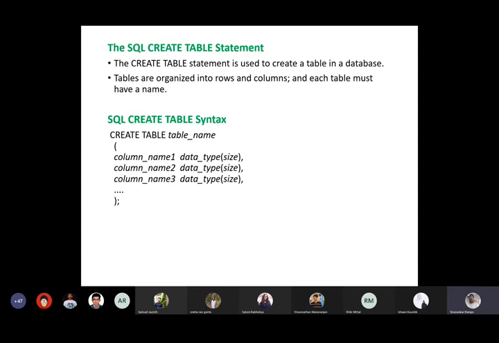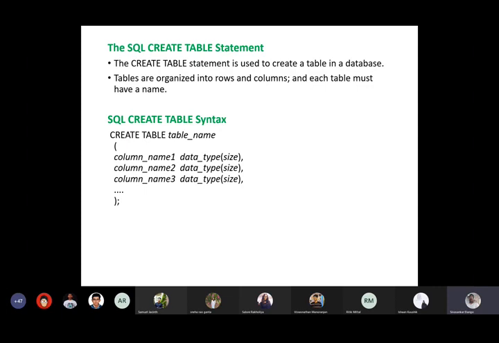right? So let us see the syntax for create table command, right? So first command is going to be create database name. We have created a database, create database my_db. The next statement is going to be create table command, right? So the syntax is going to be create table, table name. We have column name 1, and the data type of the particular attribute or column name, and the size of the particular attribute, right? So this is how you create a table, right?